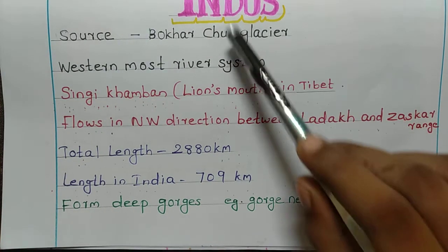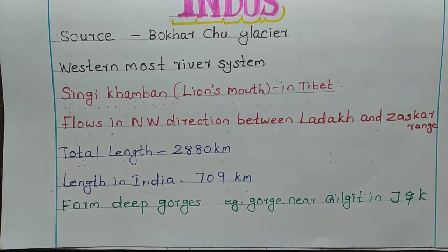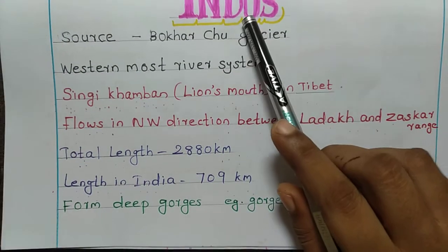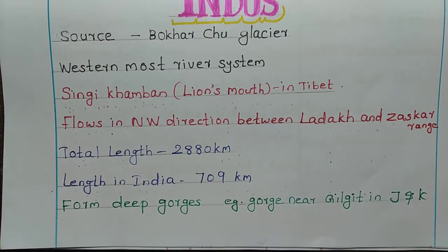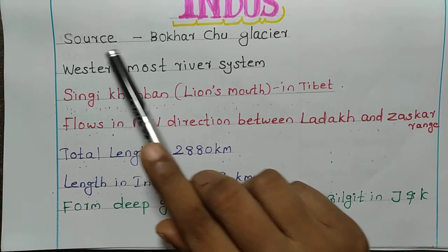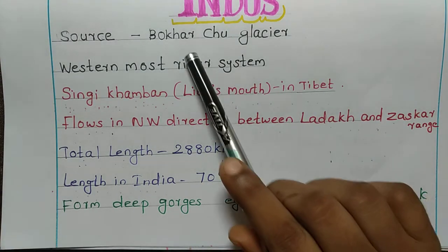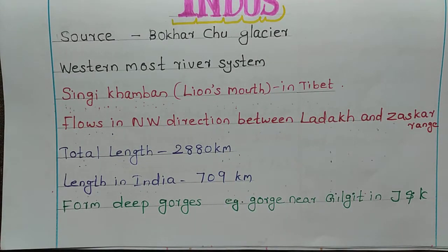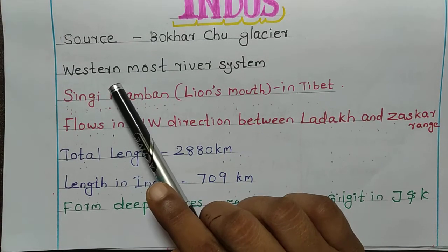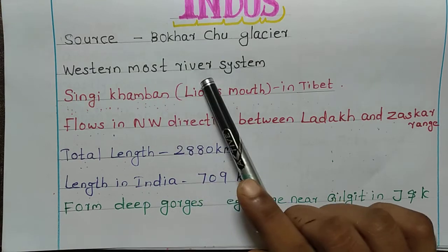Now let's see about the river Indus. Indus is otherwise known as Sindhu. Source is Bokarchu Glacier. Indus River originates from Bokarchu Glacier and it is the westernmost river system.